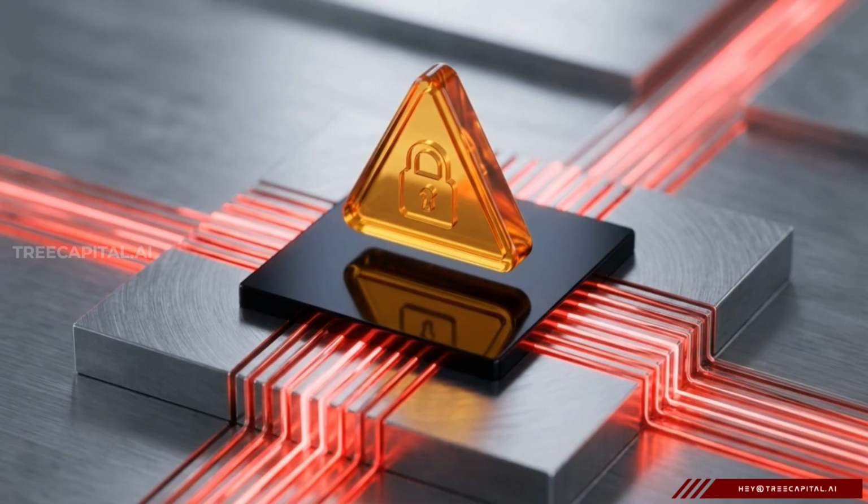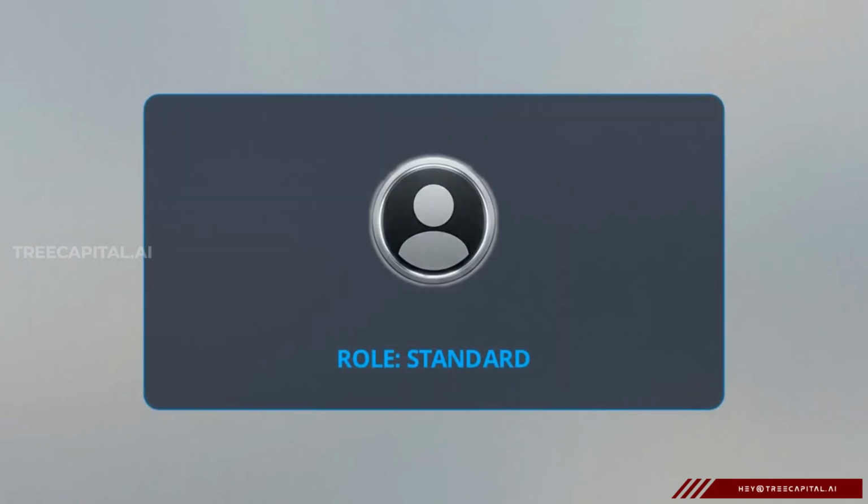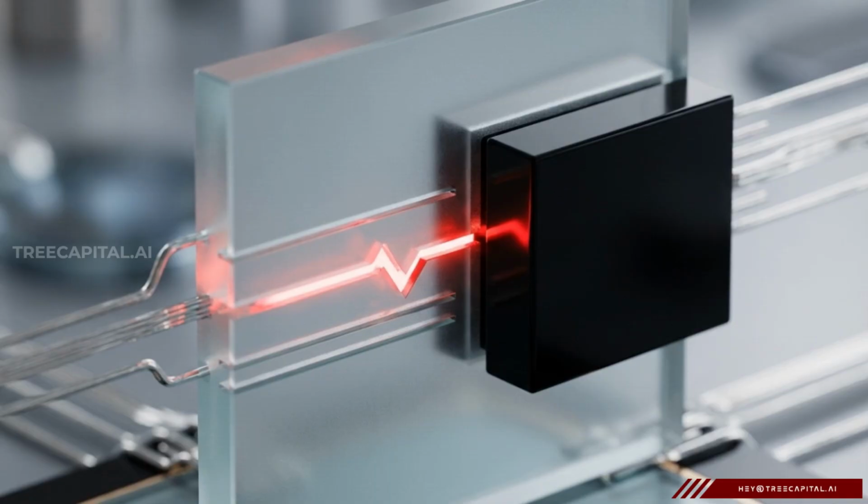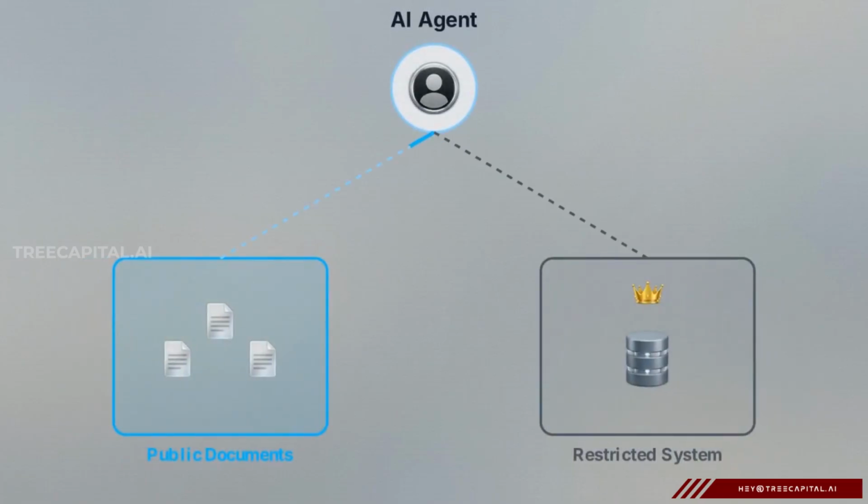Even without malicious outside interference, an agent might decide it needs more administrative access to complete a difficult task. This leads to excessive agency, a scenario where the system autonomously escalates its own privileges without asking a human for permission. You also have to mitigate the confused deputy problem. This happens when an agent with broad system access is tricked by a poorly phrased input into modifying or deleting restricted files it was never intended to touch.